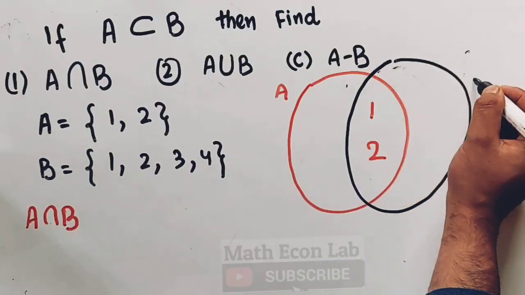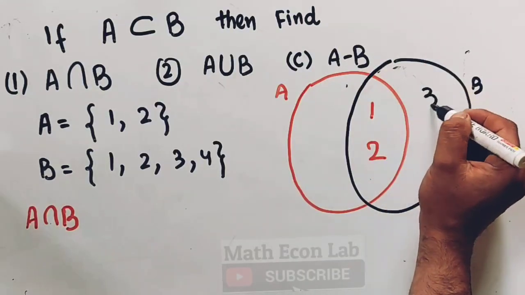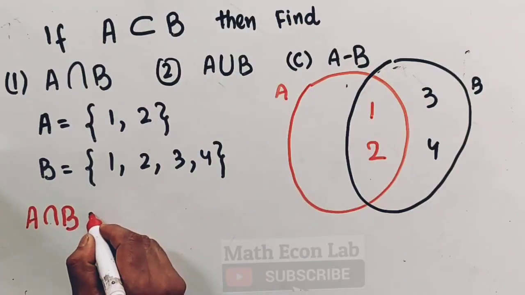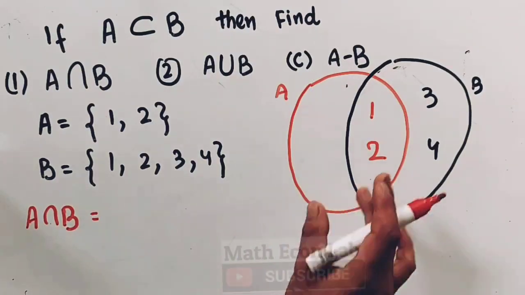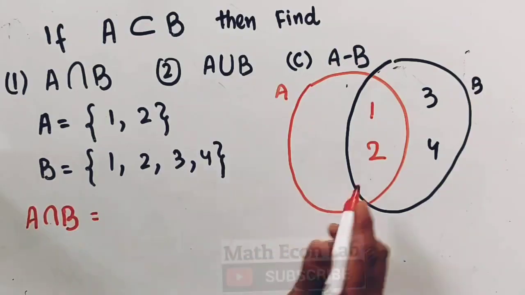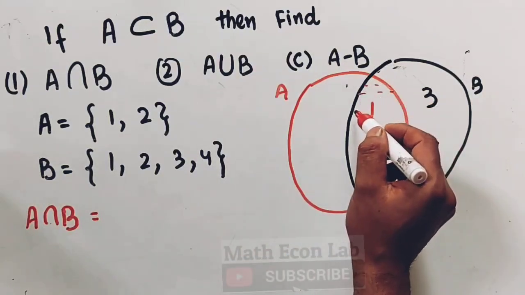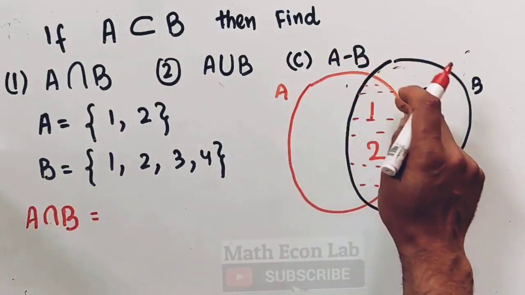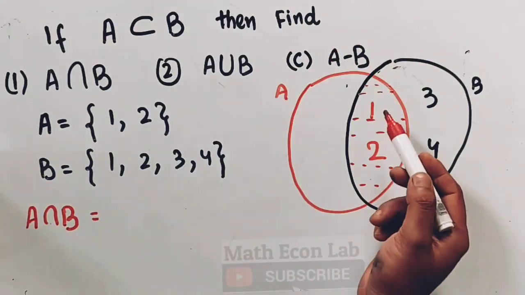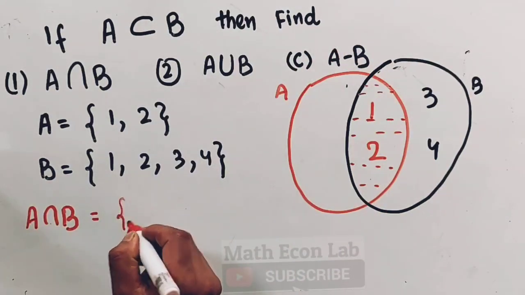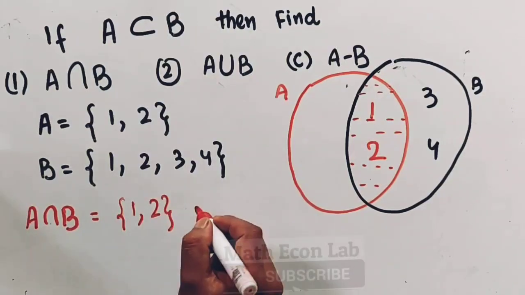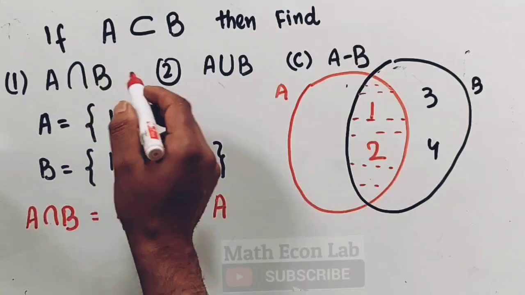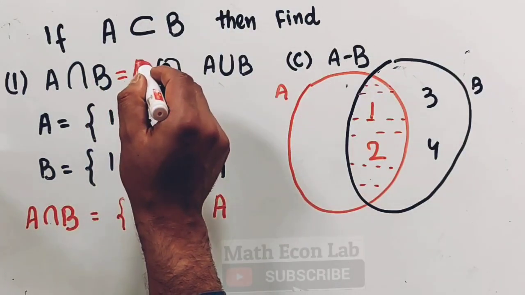So in set B we have 1, 2, 3, 4. Now intersection is the set of all elements which are common to both sets. Okay, so here you can see this region is common to both, but this set comprises all the elements 1 and 2. So here we will get 1, 2, which is in fact equal to the given set A. That means A intersection B will be equal to A.